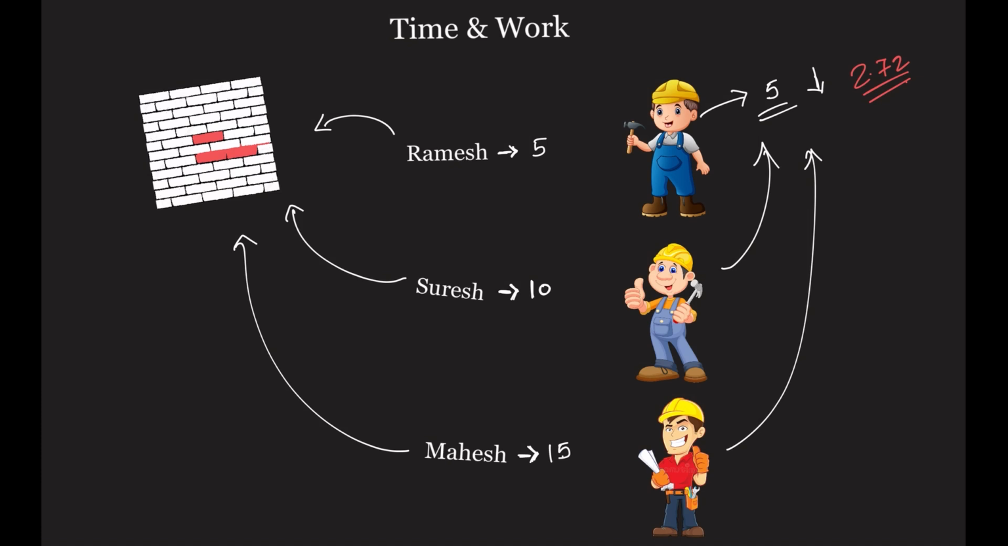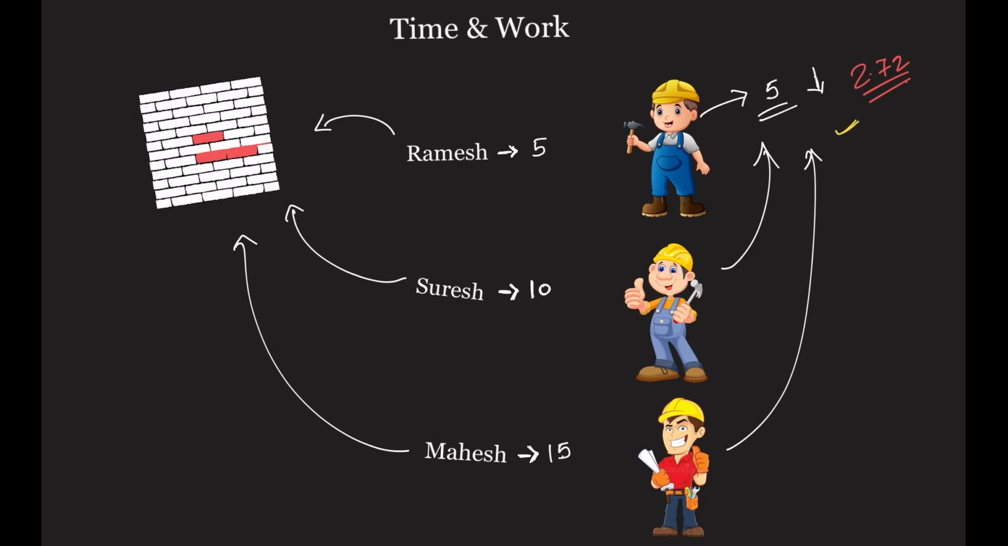But then we used the LCM method where we found out the number of bricks, and then we found out per day the number of bricks put in by Ramesh, per day the number of bricks put in by Suresh and Mahesh, and then eventually if they work together, how many bricks will be put in by all the three together. By using the LCM method, we got the answer to the previous question. Now we use the reciprocal method.